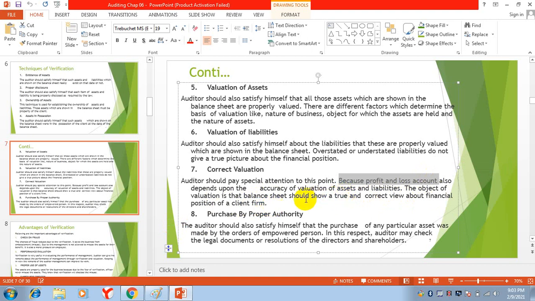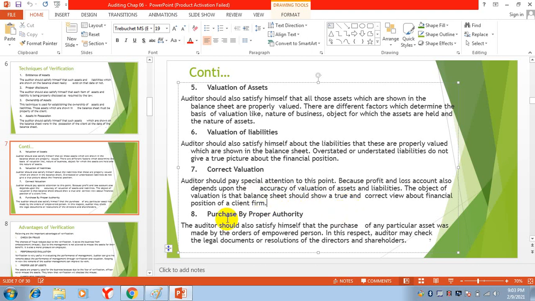So the main objective of valuation is that the balance sheet which is shown is showing a true and correct view of the financial position of the company.